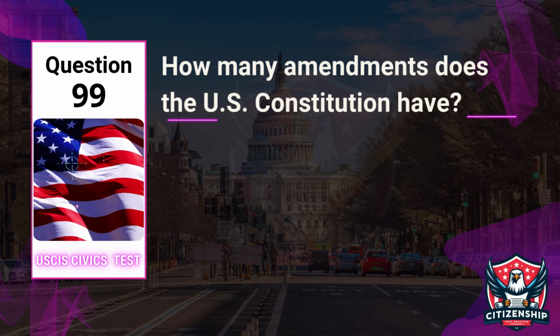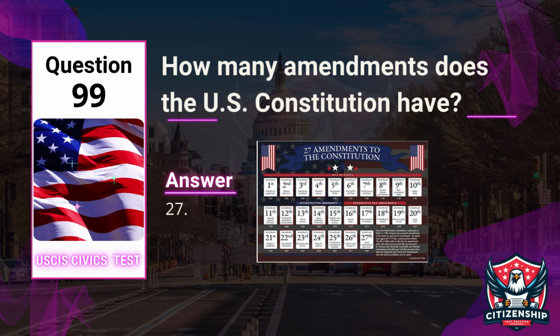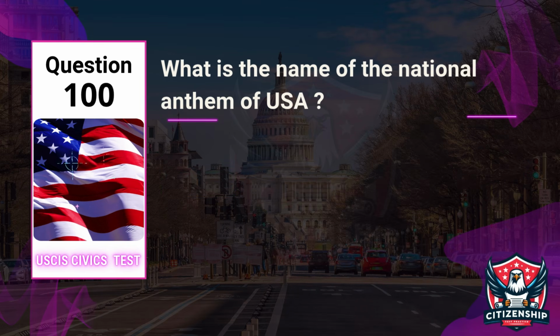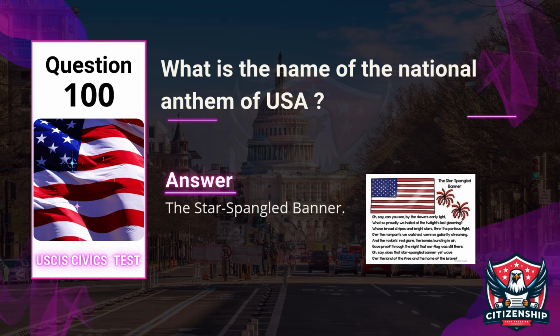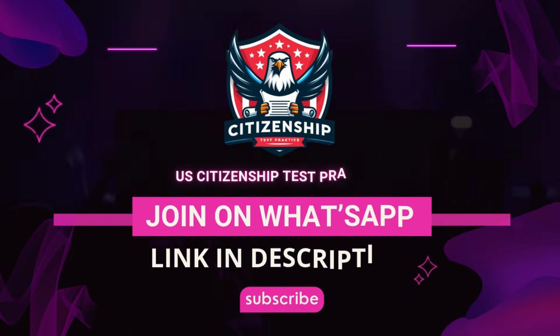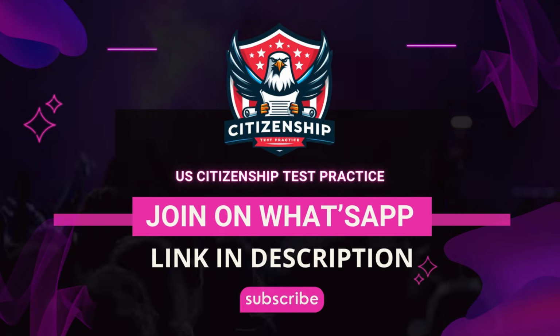How many amendments does the U.S. Constitution have? Answer. 27. Question 100. What is the name of the national anthem? Answer. The Star-Spangled Banner.